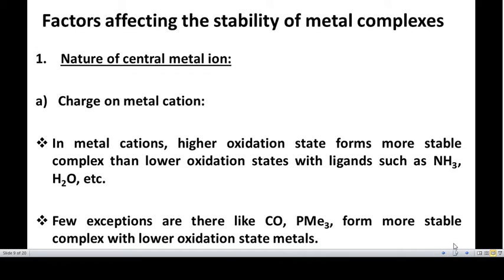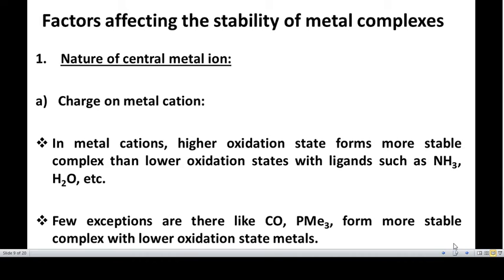In metal cations, higher oxidation states form more stable complexes than lower oxidation states with ligands such as neutral molecules like ammonia, water, etc. There are a few exceptions also, like carbonyl ligands, which form more stable complexes with lower oxidation state of metals.